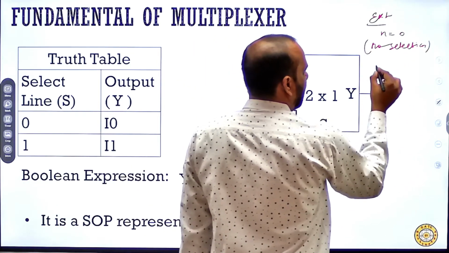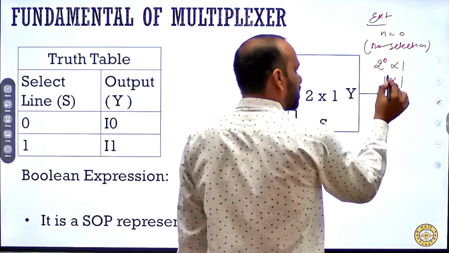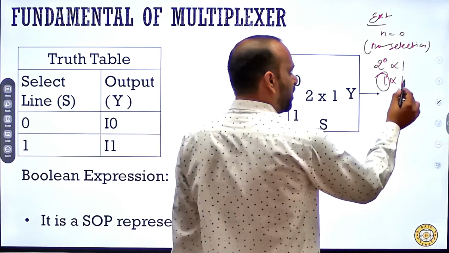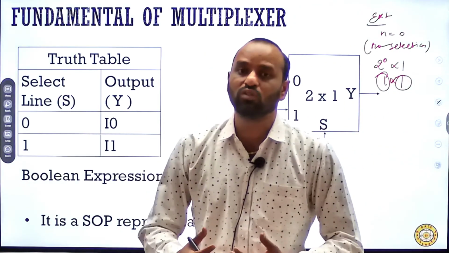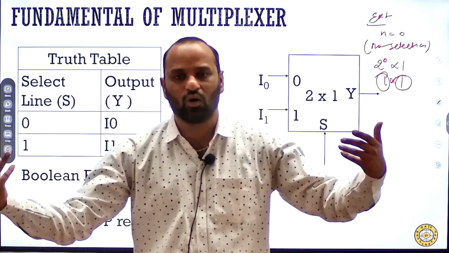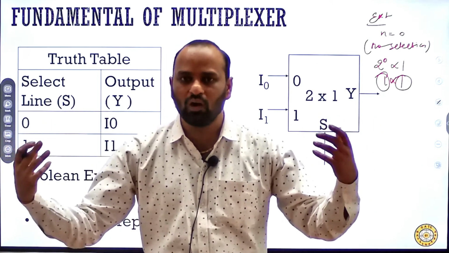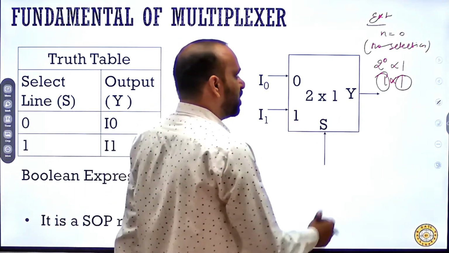Fine. In that case, 2 to the power 0 cross 1, that means 1 cross 1. That means there is only one input data and one output. So in that case, is any selection required? No sir, no selection is required because there is a single input and a single output. So it looks like a buffer or a NOT gate operation. Fine. So what will be the minimum possibility?